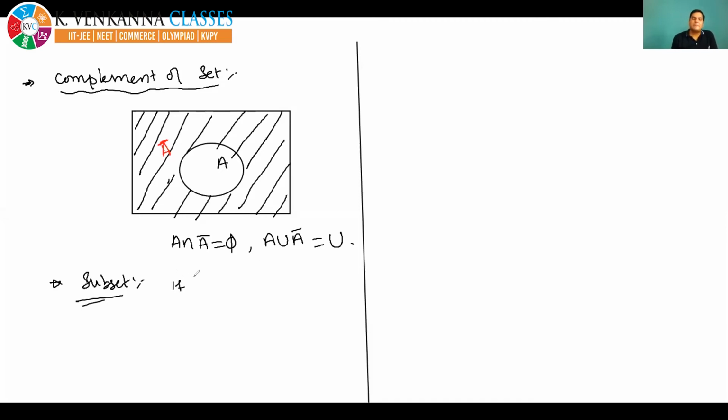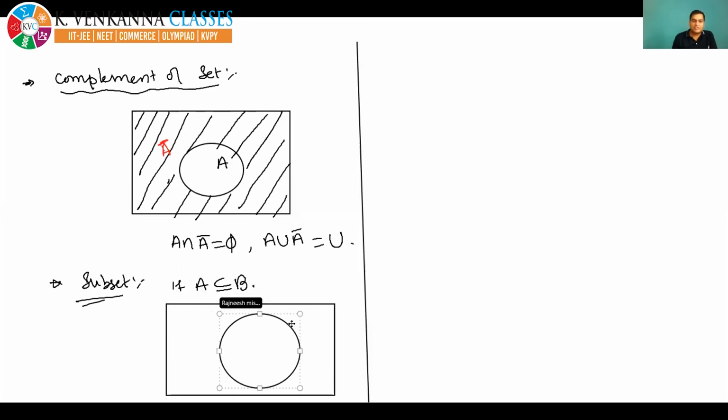Suppose I'm writing A is a subset of B, and I'm going to show you with the help of a Venn diagram. See, this is the universal set, this is a set B. Now how to make A? Please everyone focus. All the elements of A are also elements of B, or the elements of A have been picked from elements of B. That means this subset A will come inside B.